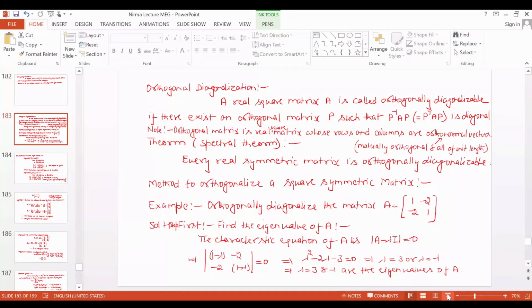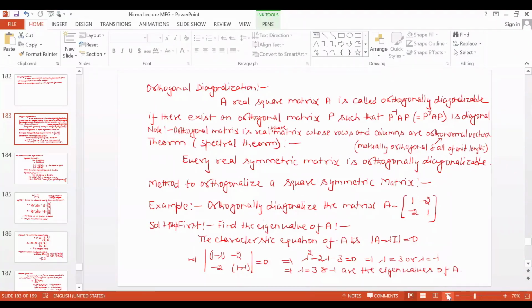Now suppose x1, x2, and so on up to xn are the eigenvectors corresponding to the eigenvalues lambda 1, lambda 2, and so on up to lambda n respectively. Then the P matrix is the one whose first column is the x1 vector, second is the x2 vector, and so on, and the nth is the xn vector. And the D matrix is a diagonal matrix whose diagonal entries are the eigenvalues of A, that is lambda 1, lambda 2, and so on, lambda n. This we have learned in the previous lectures. So that is called diagonalization.